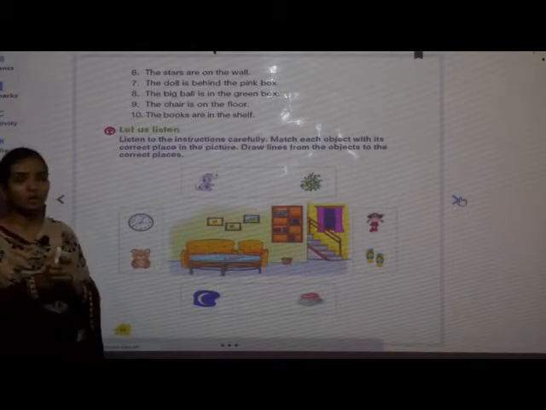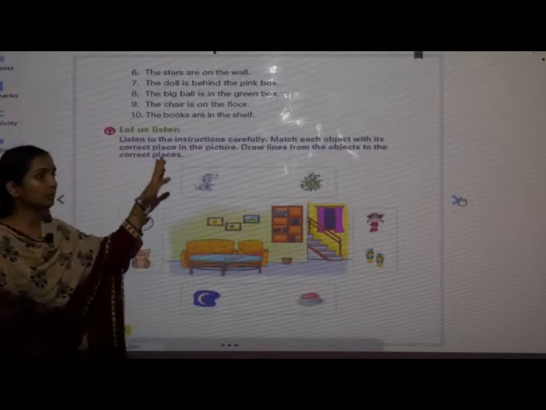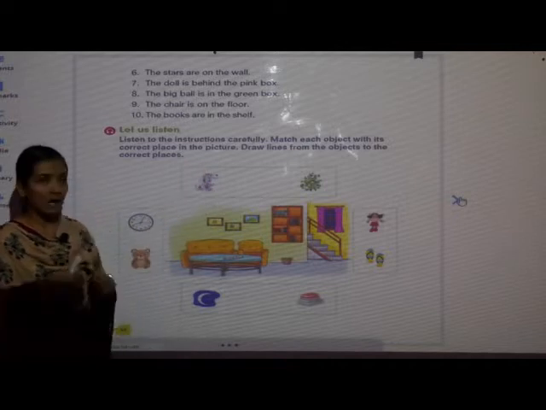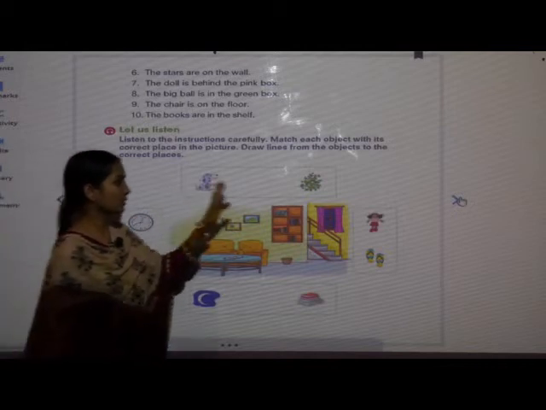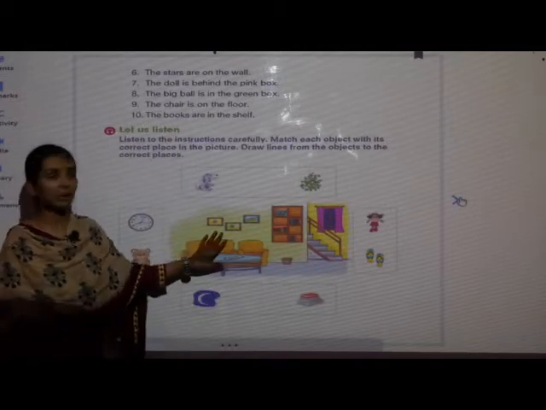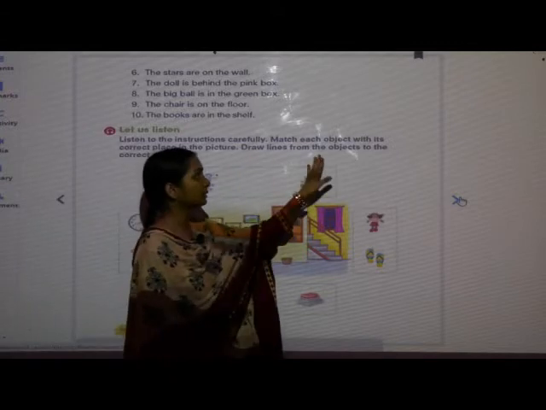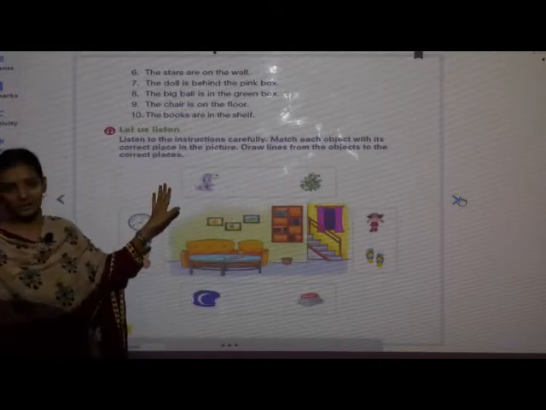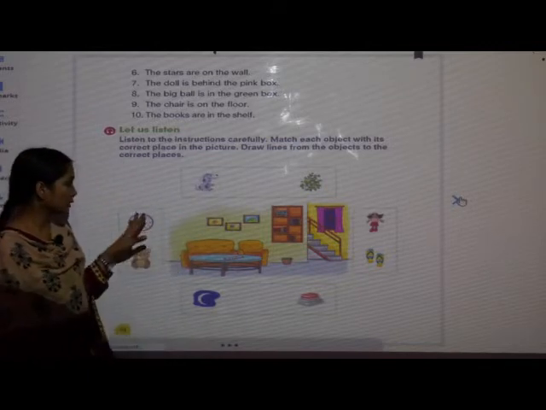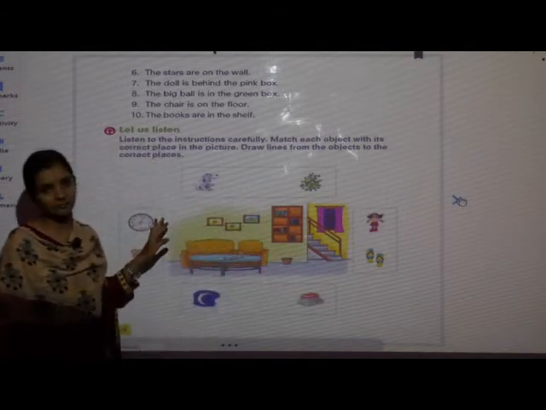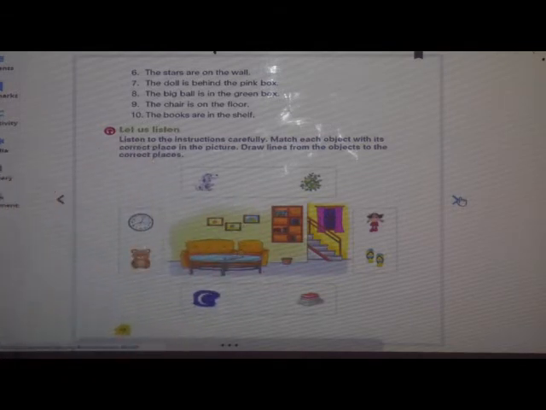Match each object with its correct place in the picture. When we listen to the audio, we will know where to place these things in this picture. Draw lines from objects to the correct places. Then only we will be able to solve this question.